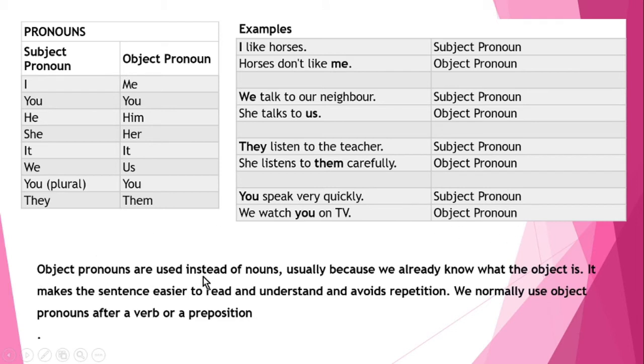Object pronouns are used instead of nouns, usually because we already know what the object is. It makes the sentence easier to read and understand and avoids repetition. We normally use an object pronoun after a verb or a preposition. Here you can see it is being used after a verb: watch you, listens to them. To is a preposition. Watch is a verb. So, object pronouns are used after a verb or a preposition.